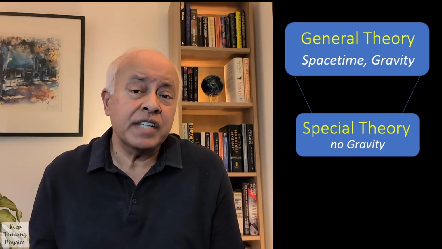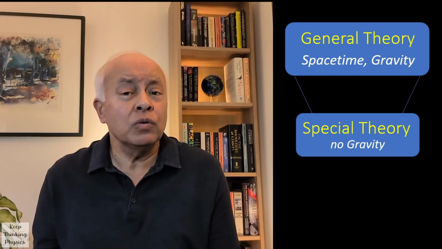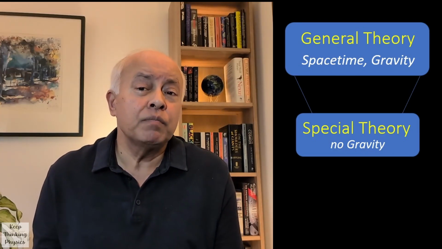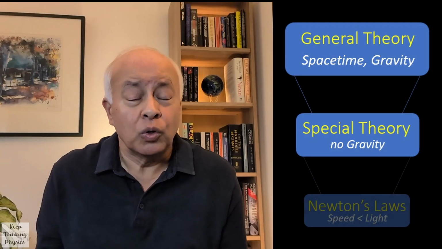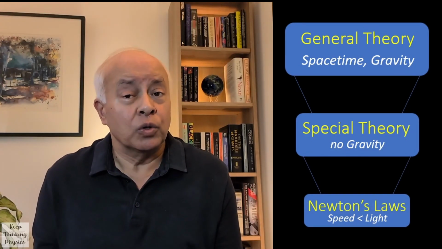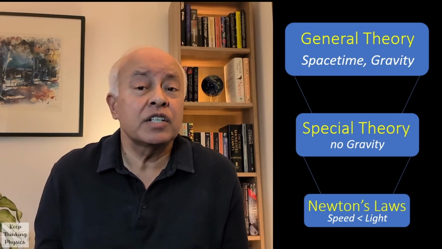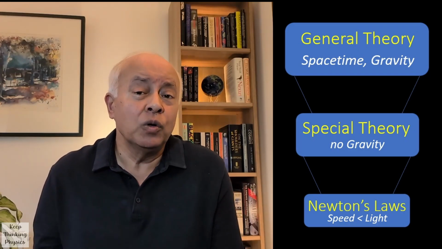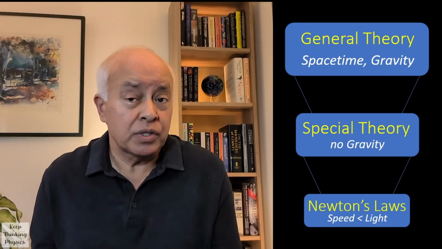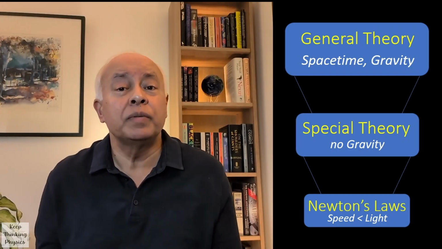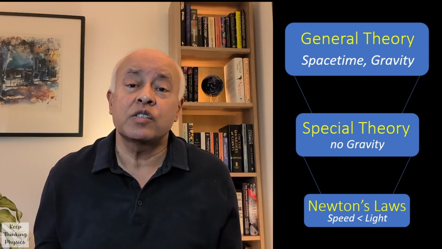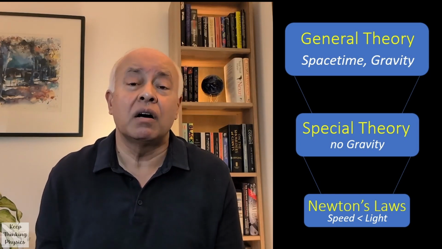And this is the same approach as if we ask how Newton's laws relate to special relativity. If we put the speed of motion as being very, very small or zero in special relativity, then we get Newton's laws. So if we are considering speeds of motion which are very small as compared with the speed of light, then we can simply use Newton's laws. Newton's laws can therefore be seen as a subset of special relativity in the case where the speeds of motion are very small.